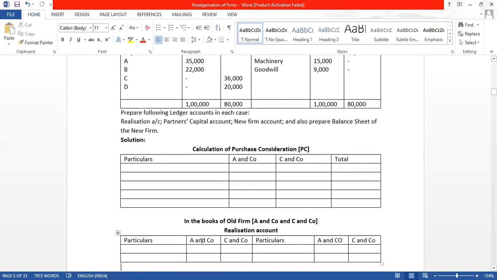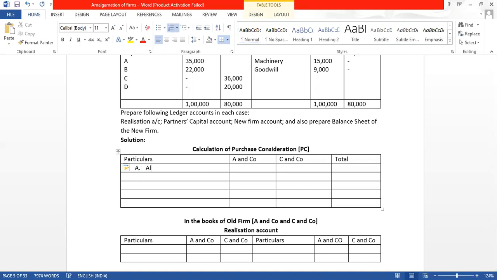Now the first step in amalgamation is always to calculate the purchase consideration. What is purchase consideration? It is the exchange value the vendor will get for selling his business. So how to calculate the PC?